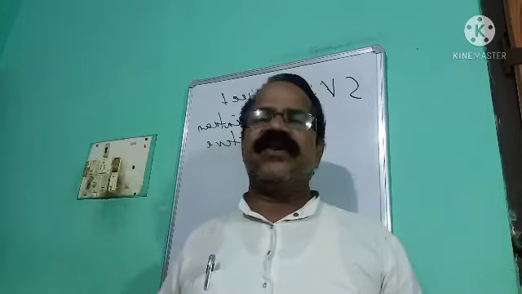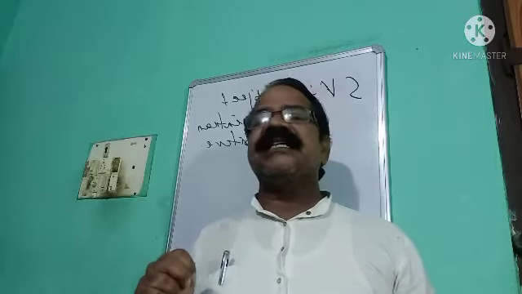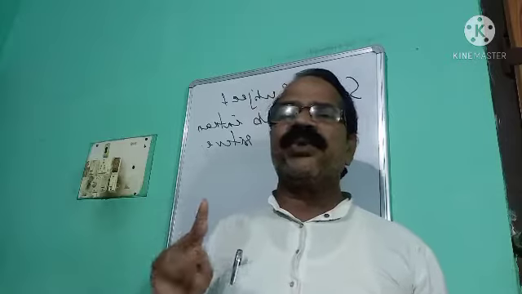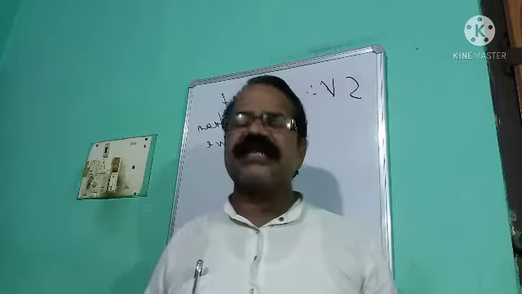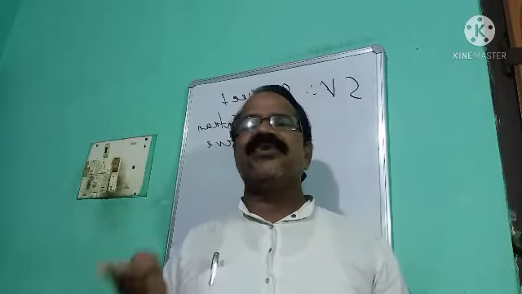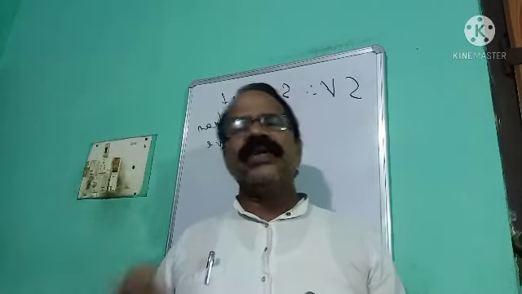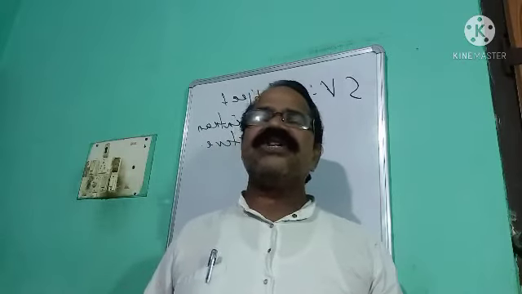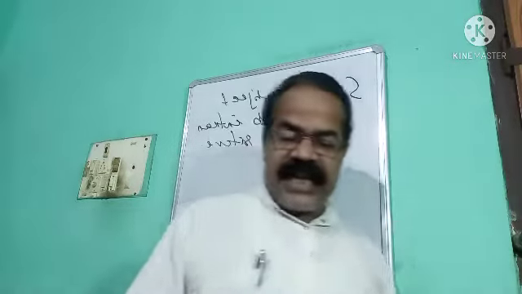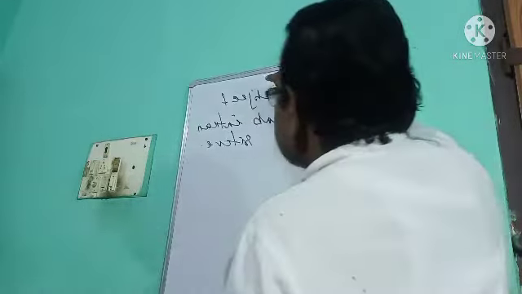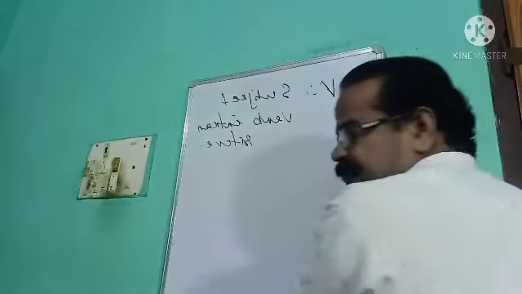Verb intransitive. Okay, on the basis of your object, your verb can be classified into two types: your what? Transitive verb and intransitive verb. Students, verb with the object is known as your transitive verb, and verb without object is known as your intransitive verb. Students, here two things: subject and verb intransitive. I give you example.